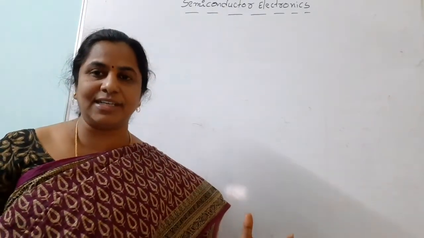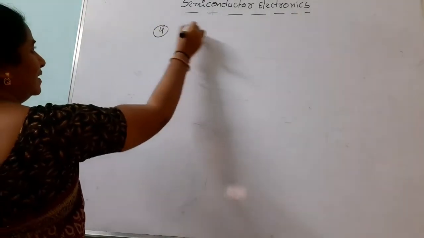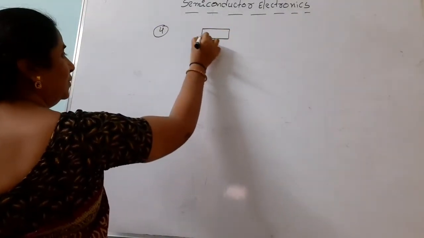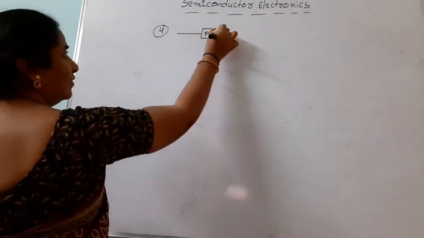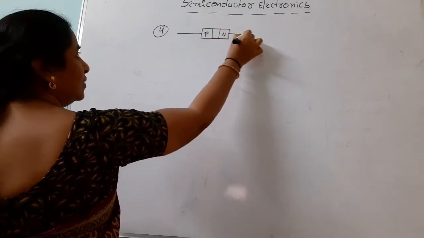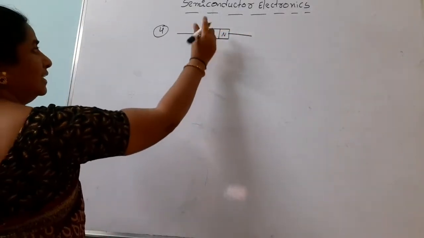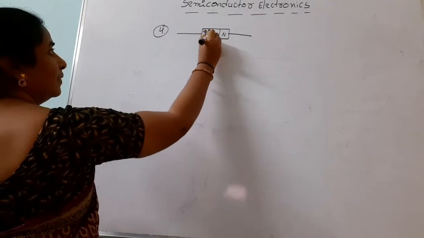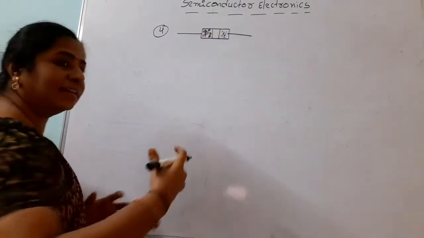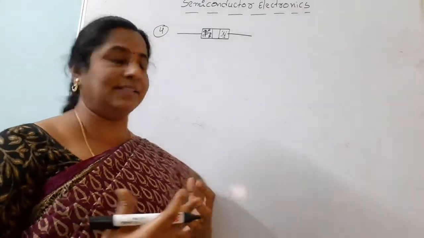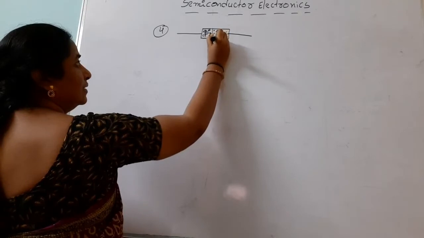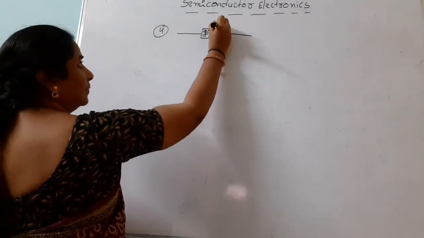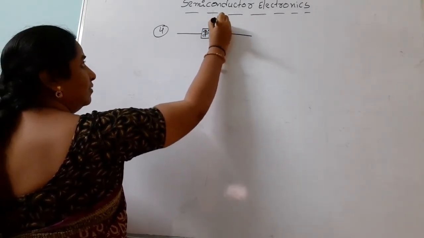Then our fourth question is, what is a PN junction diode? We take one pure semiconductor. Half is doped with p-type material, another half is doped with n-type material. So it has two terminals. On one side the majority are holes, on the other the majority are electrons. Because of the diffusion of charge carriers, a junction is formed. These are the electrons and these are the holes. This is the depletion layer and this is the potential of the depletion layer.